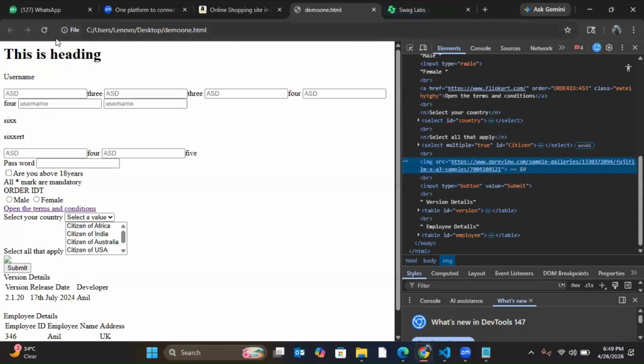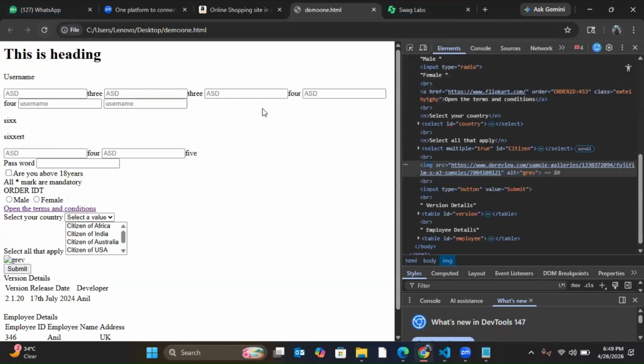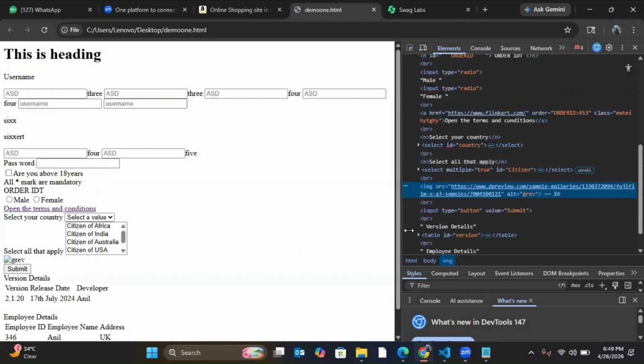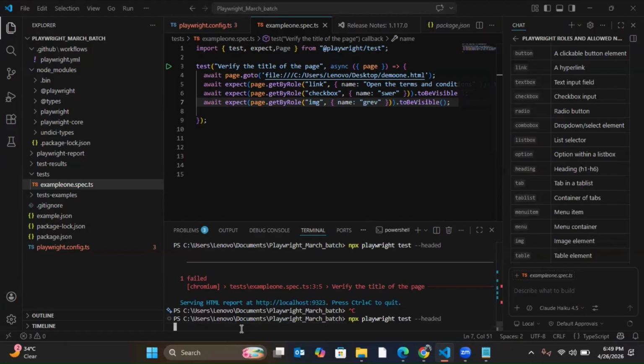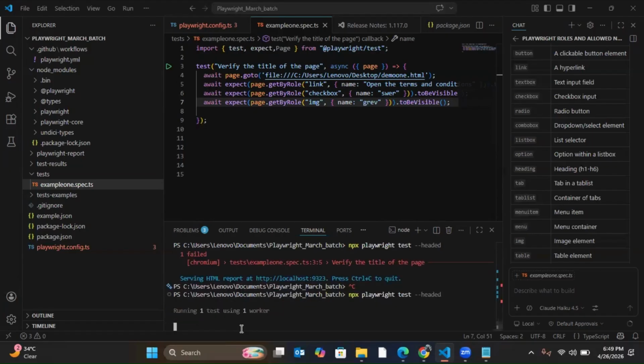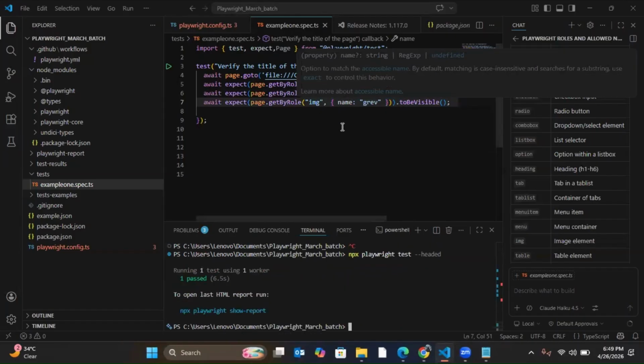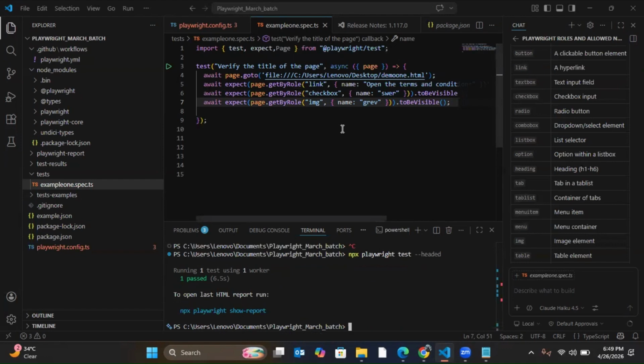What is the alt attribute value here for image? Whatever I will do. Okay, amazing. Now let's run it and see whether it is working or not. See, it passed. For image, you have to use the alt attribute value. Understood? Yes or no?